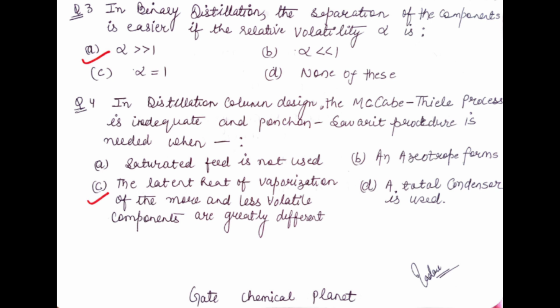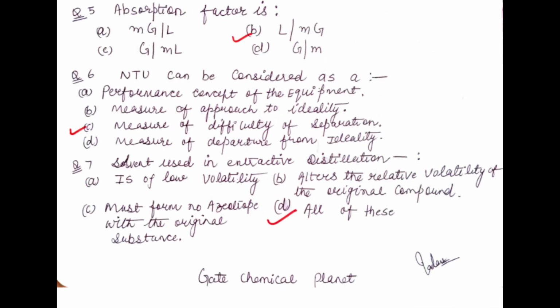The correct answer for this question is when the latent heats of vaporization of the more and less volatile components are greatly different; in this case the Ponchon-Savarit procedure is needed. You can see the other options in the question also. I am not reading the other options just to save your time. Now we will move on to the next question.